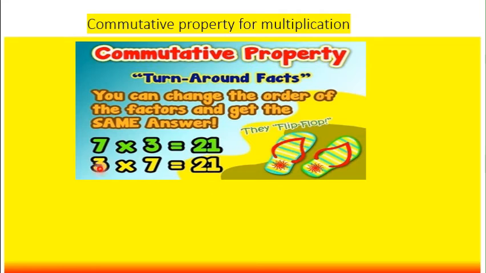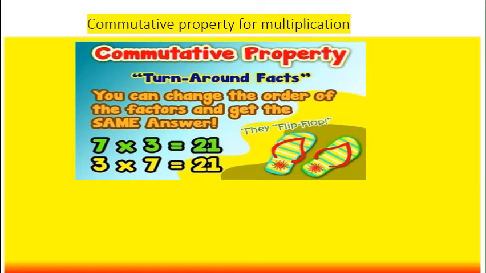Yes or no, children? Even if we change the order, we are getting the same answer. That is, the answer remains the same even if we change the order. So that is why you can change the order of the factors and get the same answer. So from this we can say multiplication is commutative. Yes or no, children? So 7 into 3 equals 3 into 7. That is why we are saying multiplication is commutative.